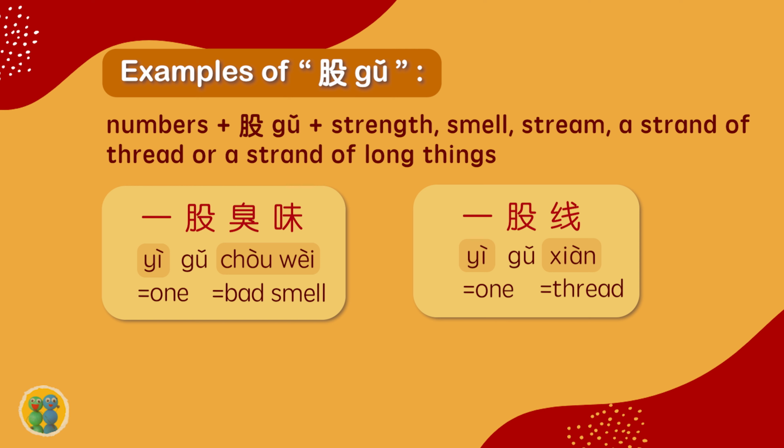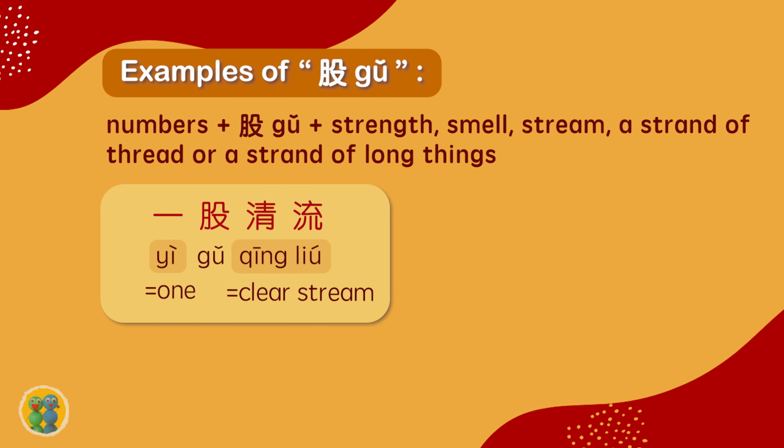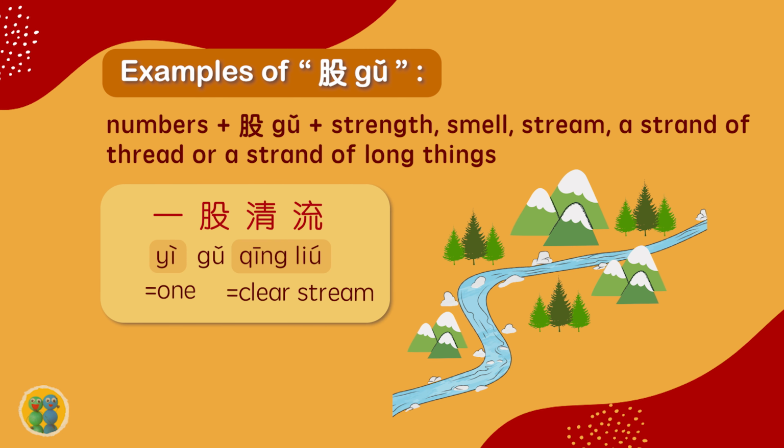Examples of 股: 一股臭味. 一 means one. 臭味 means bad smell. 一股线. 一 means one. 线 means thread. 一股清流. 一 means one. 清流 means clear stream, like a flow of clear water.